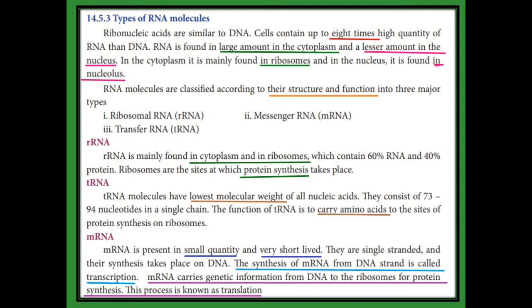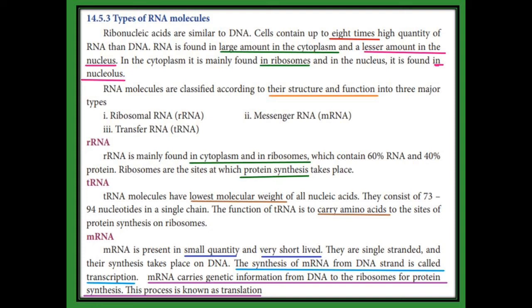For protein synthesis we need amino acids. Those amino acids are carried with the help of transfer RNA. The transfer RNA molecule has the lowest molecular weight when compared to all nucleic acids. In a single chain they possess 73 to 94 nucleotides. The function of transfer RNA is to carry amino acids to the ribosome where the protein synthesis takes place.